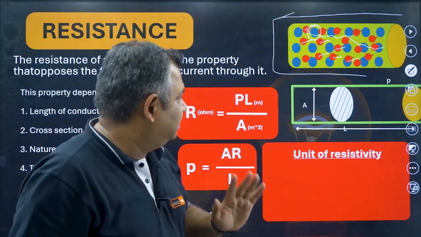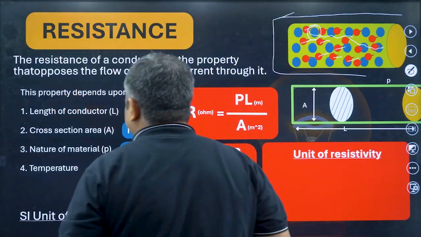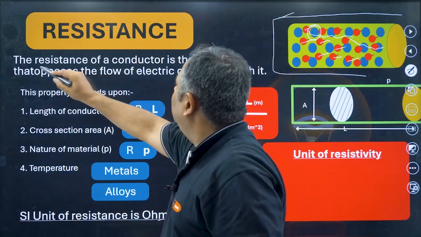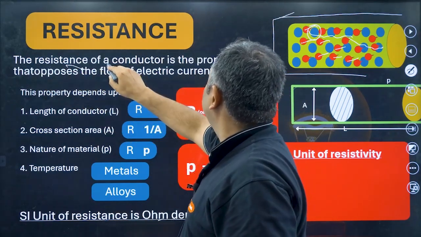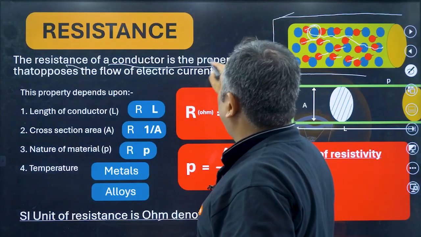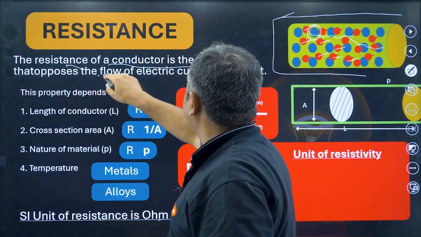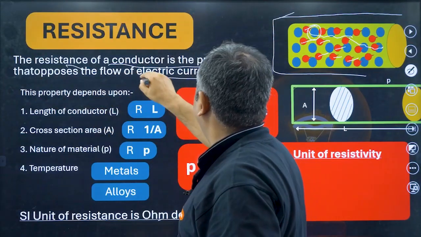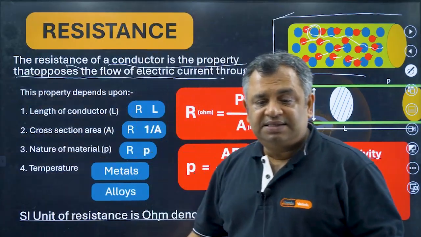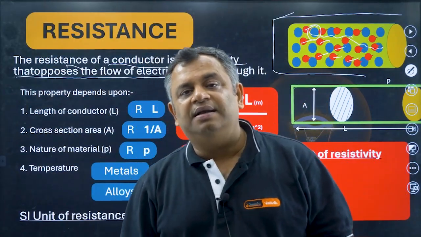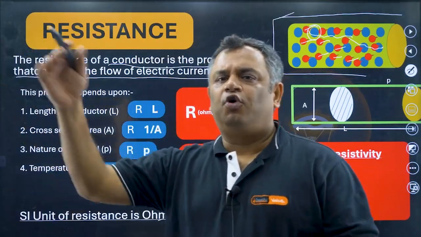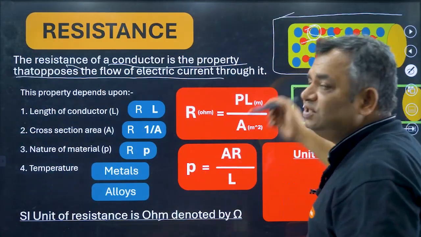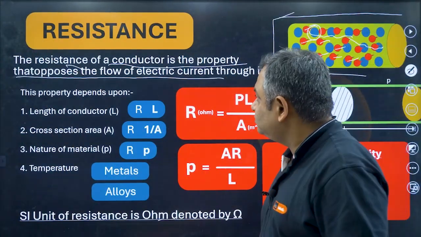Okay? Resistance. So now the resistance of a conductor is the property that opposes the flow of electric current. See, it is opposing the flow.